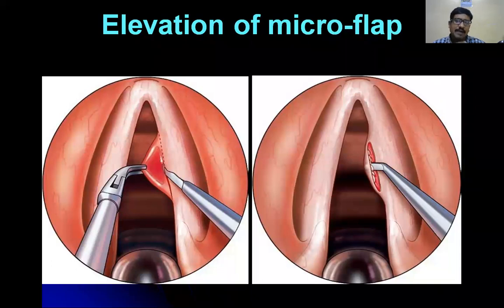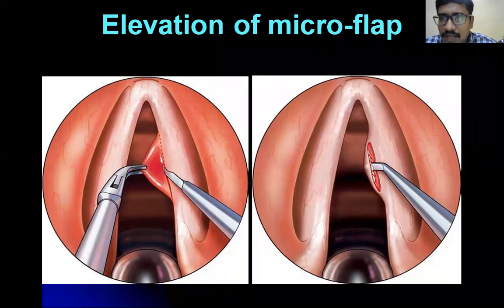Then what is Reinke's edema? Is it unilateral or bilateral? Reinke's edema is bilateral. Then what is the difference between vocal nodule and vocal polyp? Vocal nodule is bilateral, but vocal polyp is unilateral, maybe pedunculated or maybe sessile.